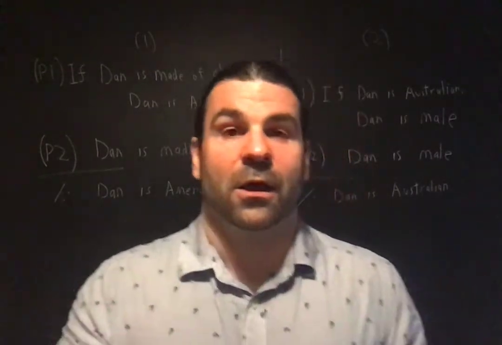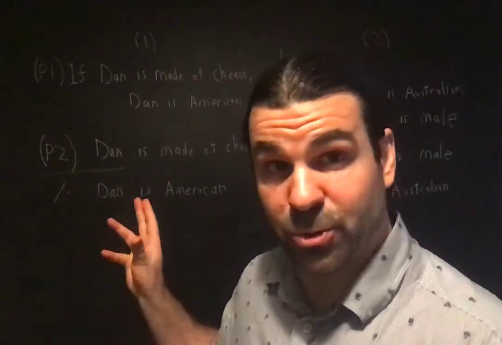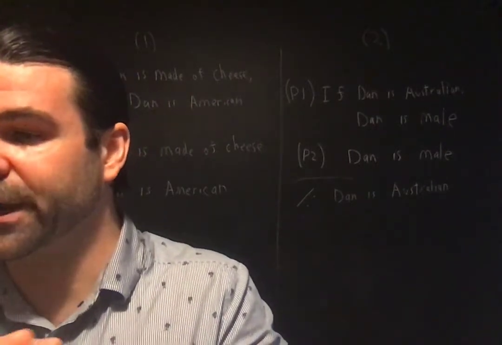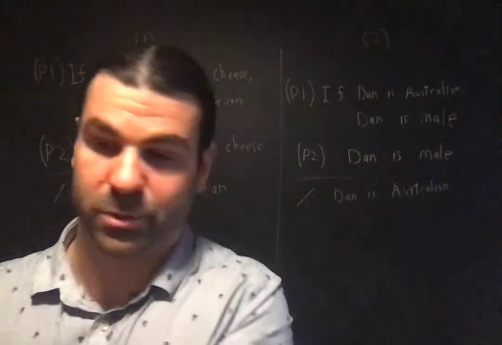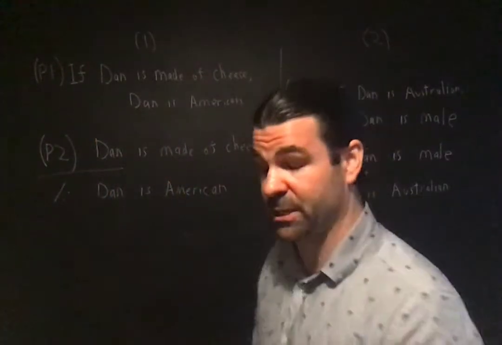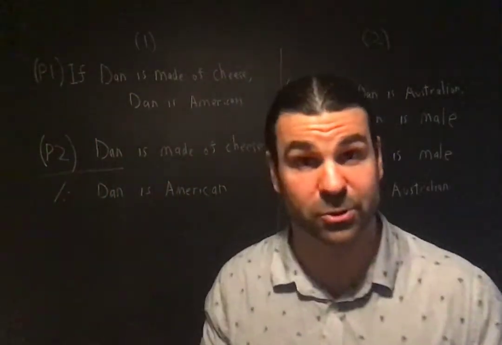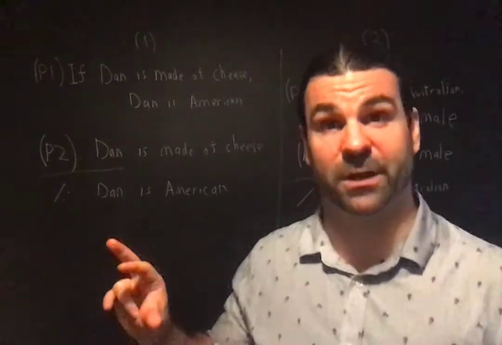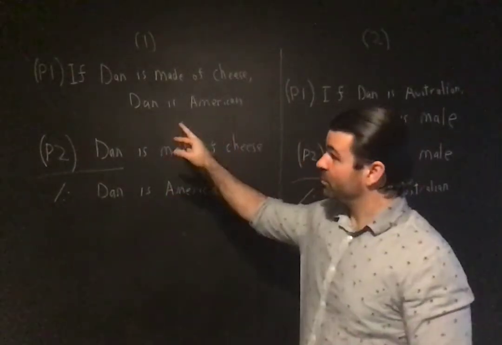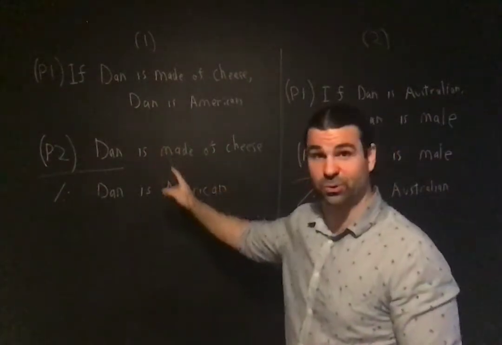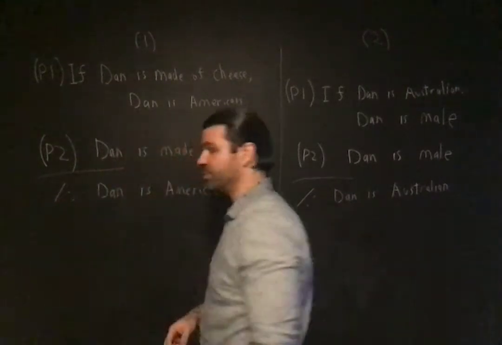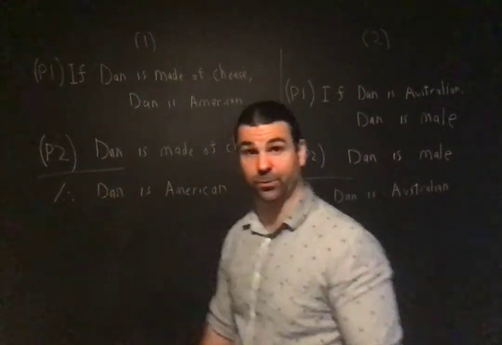All right. So look at these two sample arguments. They're very much like the ones Klenk has on page 9. At the top of page 9 is a similar example that serves the same purpose, which is to get you to understand the distinction between the question of the truth and falsity of sentences versus the question of the validity or invalidity of an argument. So we've got P1, premise 1, P2, premise 2, and this is how we write conclusions, triple dot, like that, slash triple dot. You'll see that all through your textbook.